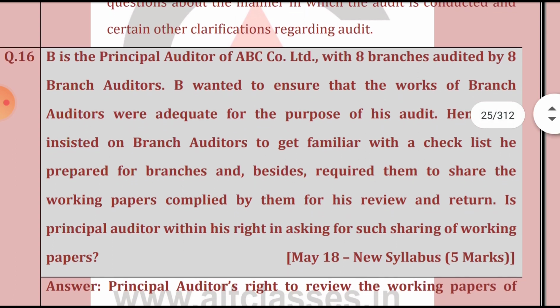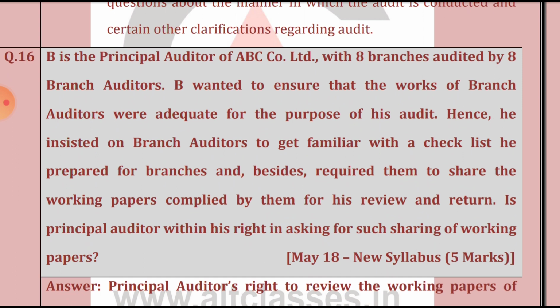B is a principal auditor of ABC Limited with 8 branches audited by 8 branch auditors. So B is a principal auditor, and there are 8 branches of the company which are audited by 8 other branch auditors. Means the 8 branch auditors are different and the principal auditor is different. B wants to ensure that the work of the branch auditors is adequate for the purpose of his audit. So he wants an assurance that their work is adequate.